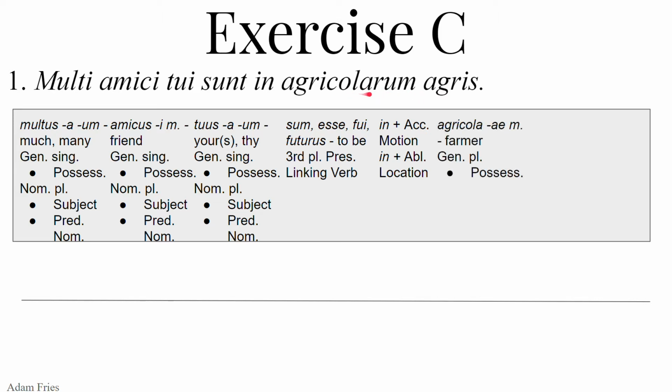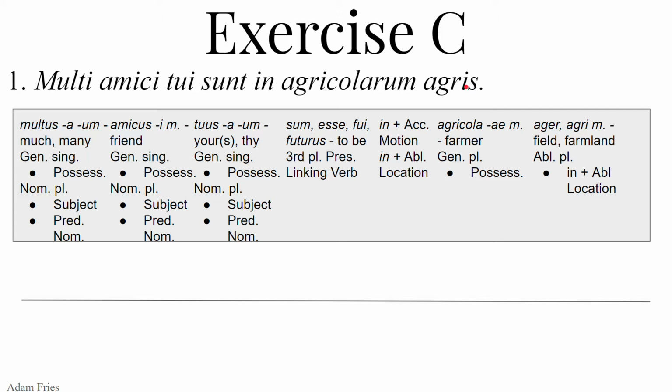But agricolarum is agricola, masculine, means farmer, and it must be genitive plural, showing possession. So if you have a preposition and then a possession in the genitive, it's probably going to possess the next noun. Ager, agri, masculine, field or farmland. This is going to be either dative or ablative.